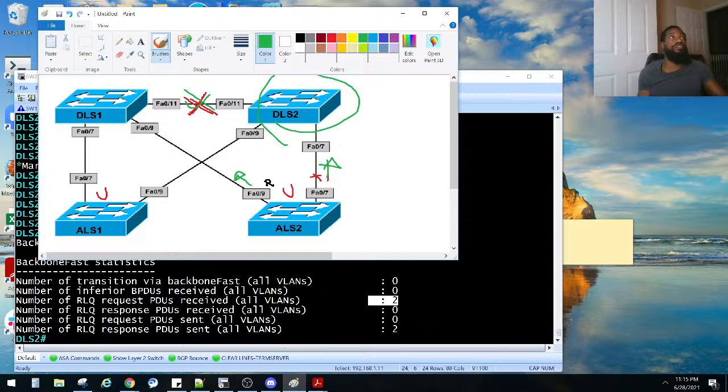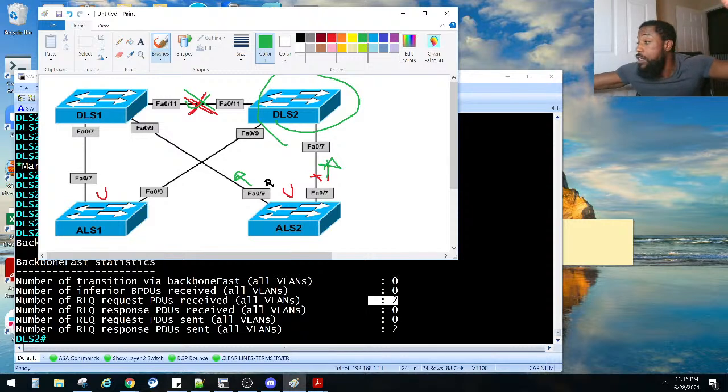The only Spanning Tree stuff I really had to do was setting access ports to port fast, checking to see if VLANs are being propagated and see which ones are set up as root switches and stuff like that. That's pretty much it. I don't really have to do much uplink fast and backbone fast and none of that stuff. A lot of these features are stuff you might not even do in your career, believe it or not.